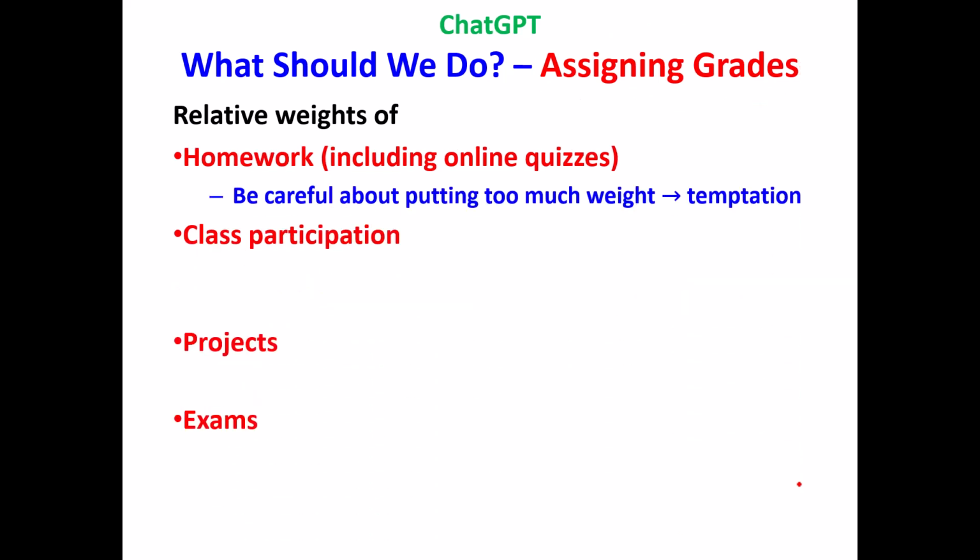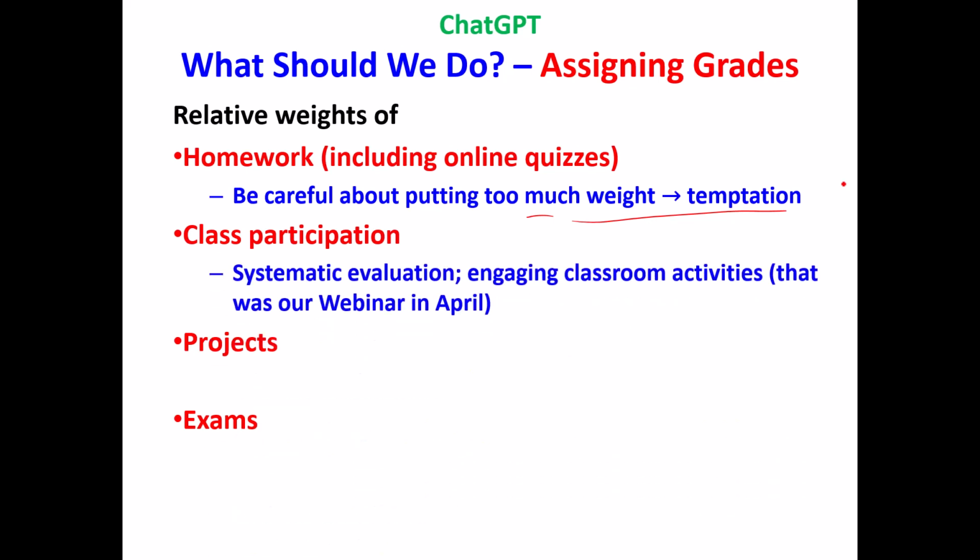So the relative weights. Homework, be careful about putting too much weight. It's a temptation. It's not fair to tempt your students to cheat. So think about that. Class participation, we could have a long discussion about how to do that well. Systematic evaluation: when I have a class where I grade on class participation, at the end of every class period, I jot down notes evaluating each student's class participation. I don't wait till the end of the semester. I do it after each class period to make sure I've got a systematic record in real time.